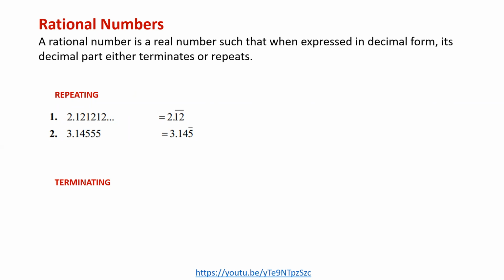Okay, so these are just examples. I think there are some exercises at the end which we are going to solve together. So these are repeating rational numbers. Then we also have terminating rational numbers, like the one that I showed you, which is 1 over 2. So 1 over 2 is a terminating rational number because it's not repeating. Then we also have repeating rational numbers, meaning they have numbers that keep on going this side.